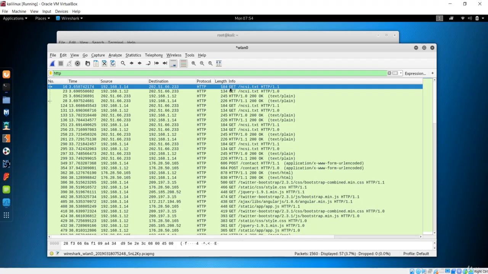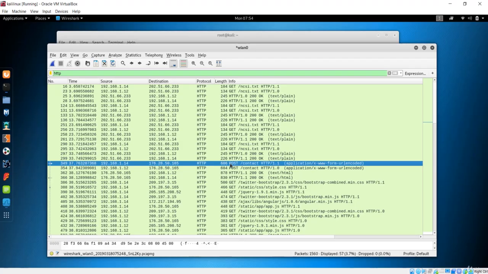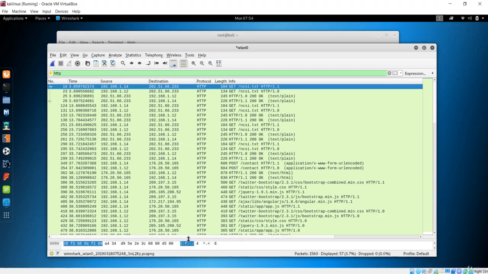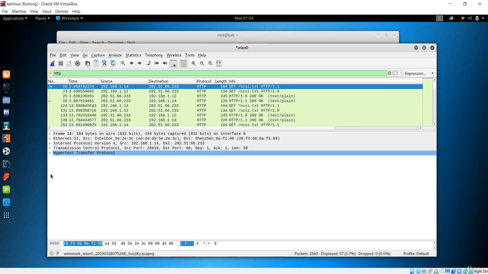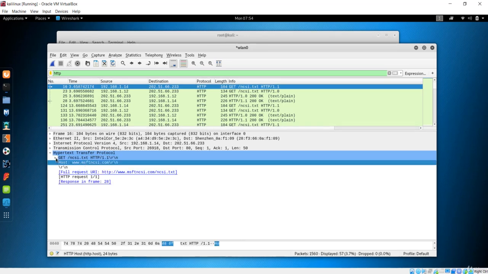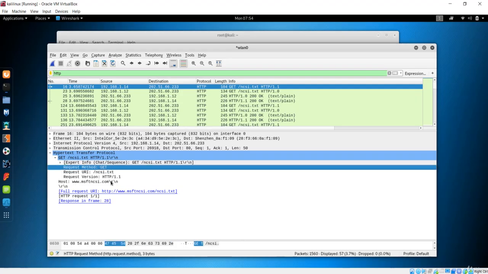The GET method is basically getting the page to render, and POST is the information that is very critical, because this is where you have the password or email that is sent by the user to the server. You can see clearly we have both. First, let me look at this GET method. Inside this HTTP protocol you will see the request that is made by the user, and you could see all the information.